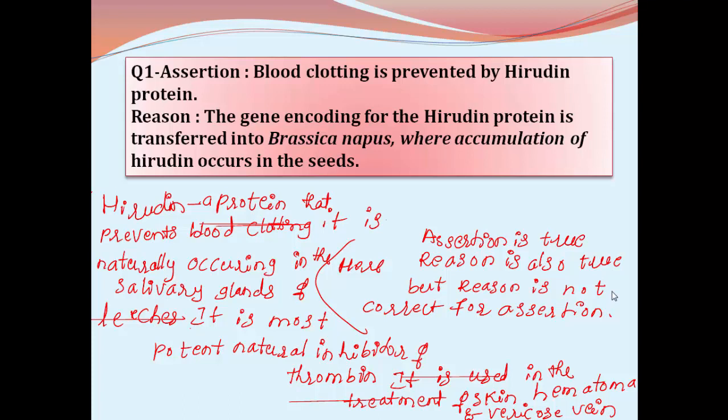The salivary gland of the leech has this hirudin, and it is the most potent natural inhibitor of thrombin, which regulates the blood clotting reactions.